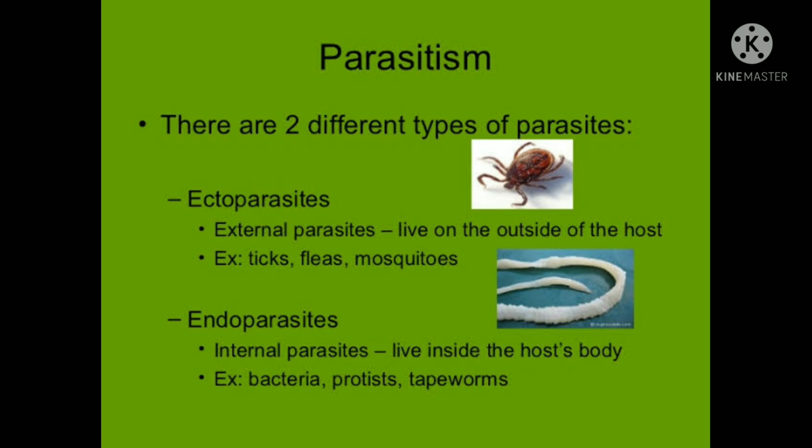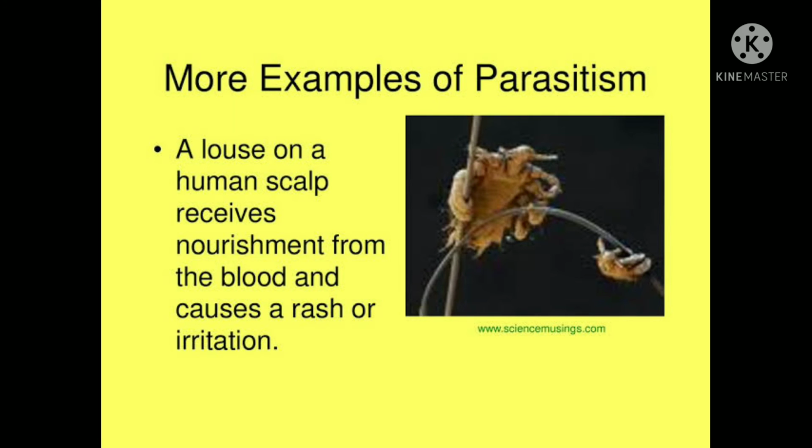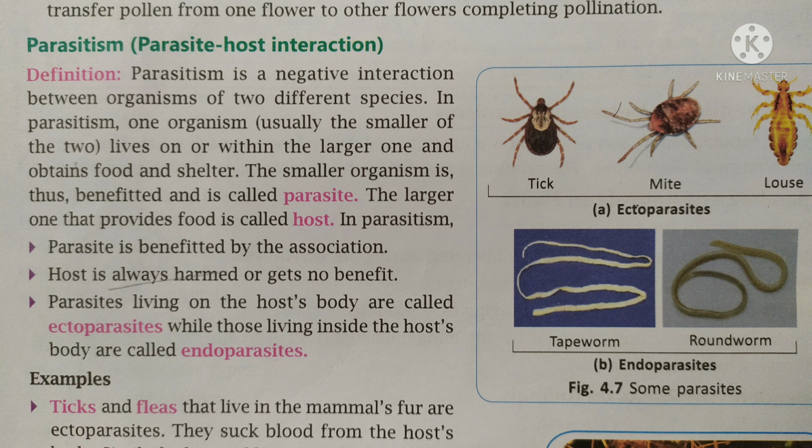So let us start with parasitism. What is parasitism? It is a negative interaction between two different species. Here you will observe two words, that is parasite and host. Basically, in this interaction, one organism, usually the smaller one, lives on or within the larger animal.